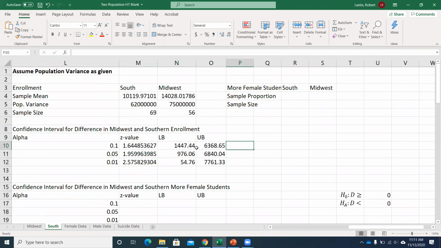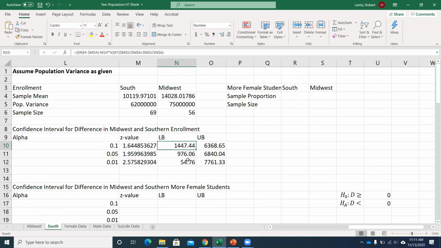So you can notice as we go to higher levels of confidence, our confidence interval gets quite a bit wider, right? Starting out, you see it's fallen from 1400 all the way down to 54, okay, for our lower bound. Any questions on that, or do you want to see one of those cells again? We'll work through this a little bit quickly, but we did this really with one population examples. It's just now we have a slightly longer equation there for our lower and upper bound.